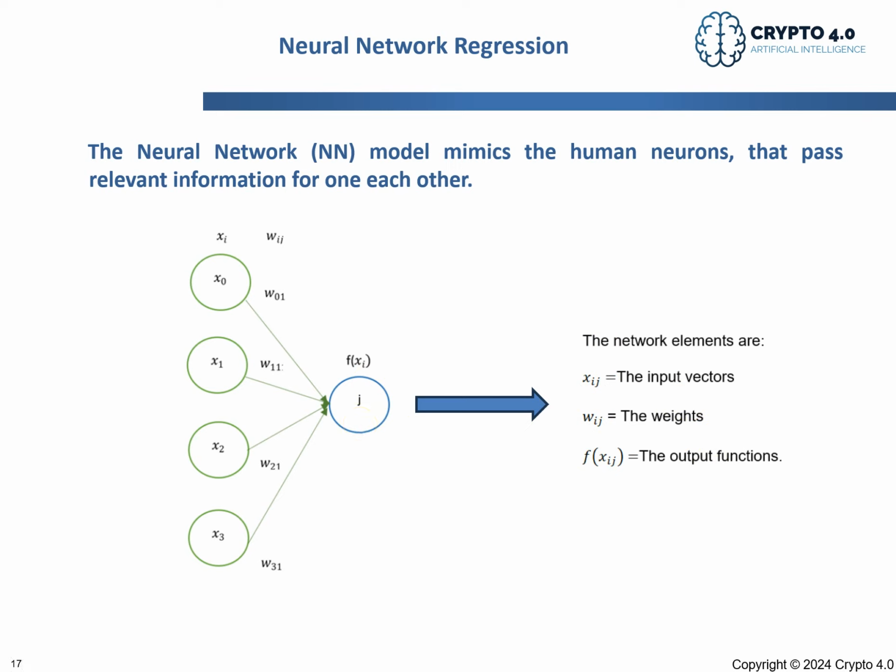So the model will produce some equation by using these weights and these variables, and then get the final price prediction. Then it will compare this prediction with the real value and try to minimize the error. Then it will again correct these weights and go through this process until this error is minimized. And then we have one equation to finally predict the price of Bitcoin.